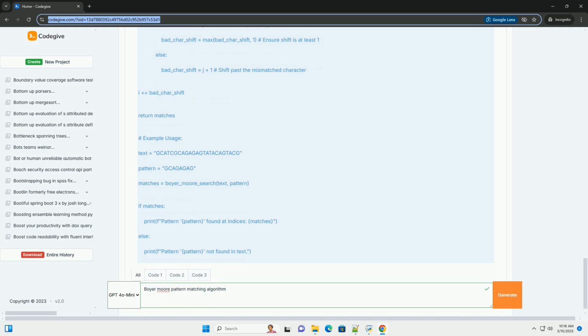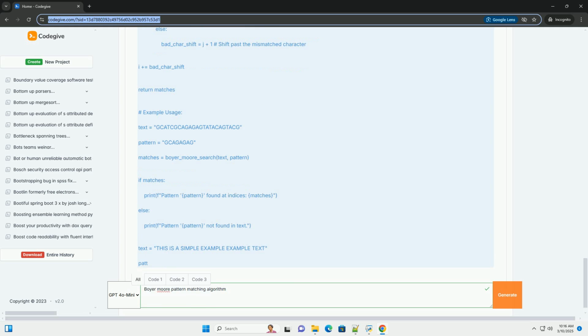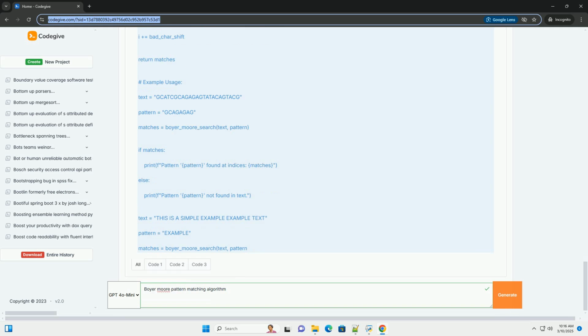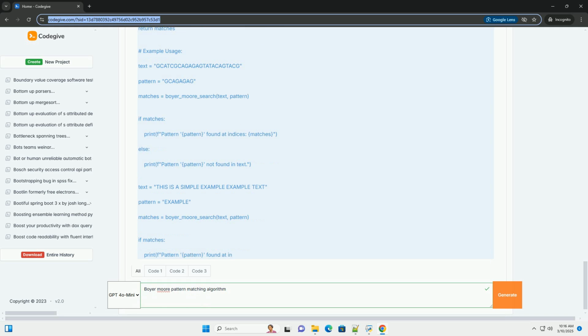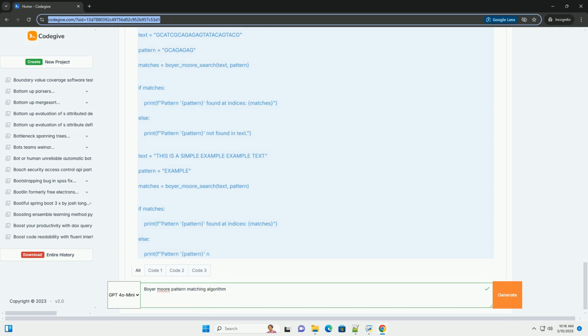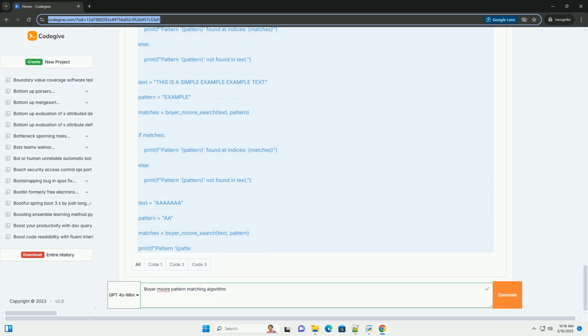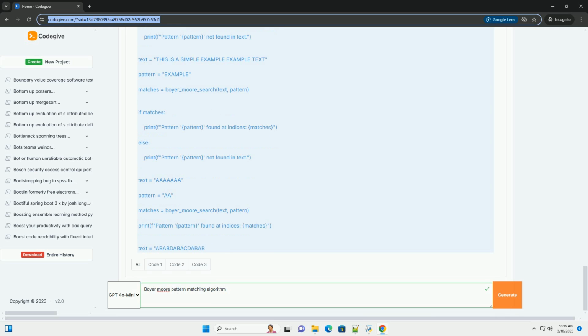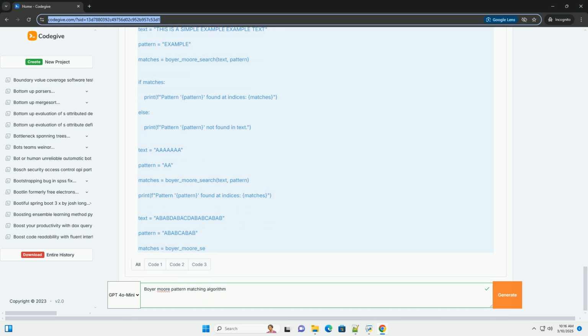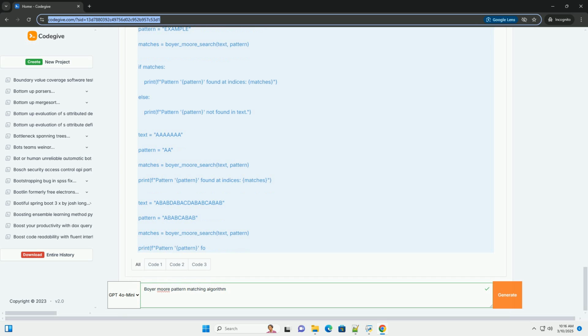1. The basic idea and right-to-left scanning. Imagine you're searching for the pattern "example" within the text "This is a simple example text." The naive approach would start comparing "example" with "this i", then "his is", then "is a", and so on.